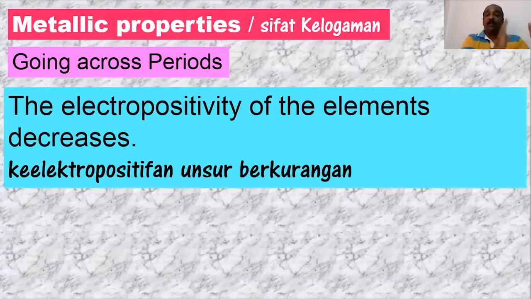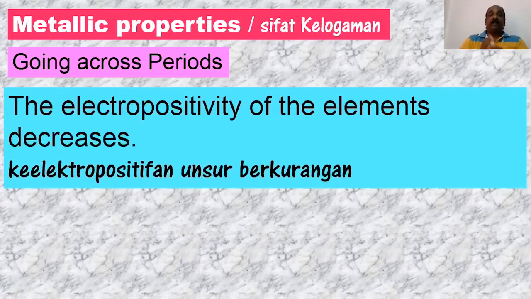So, as I move from left to right, I realize that from sodium up to aluminium, the atomic size decreases. As the atomic size decreases, the valence electron is getting closer towards the nucleus. When they're getting closer towards the nucleus, that means the nucleus is holding the valence electron much more strongly. When they're holding the valence electron much more strongly, difficult to eliminate them.